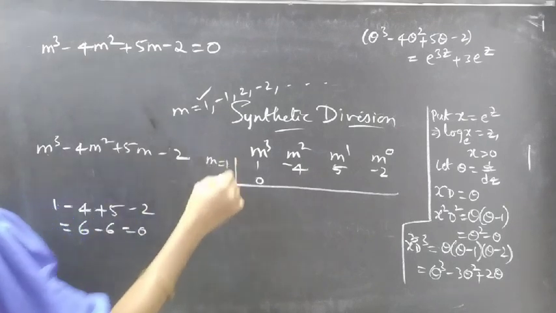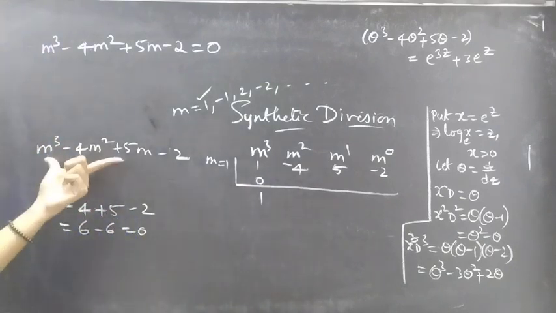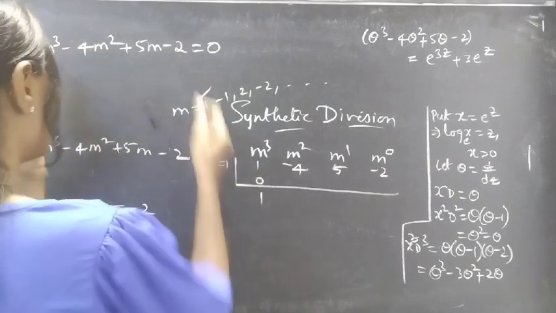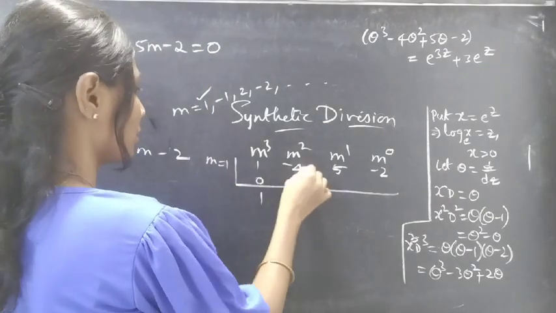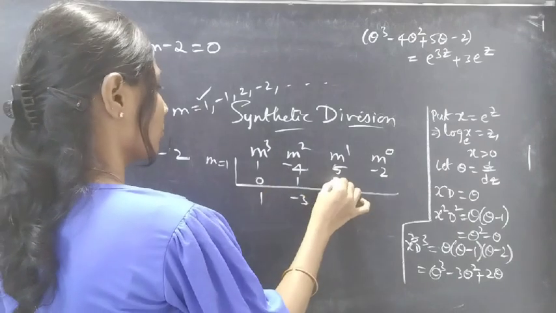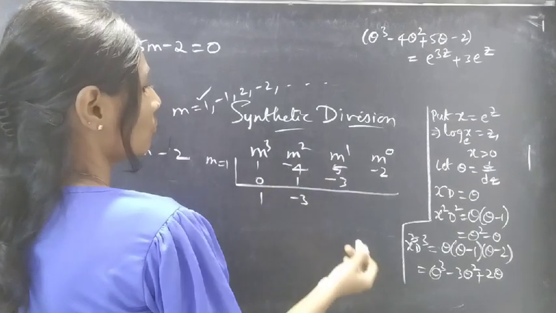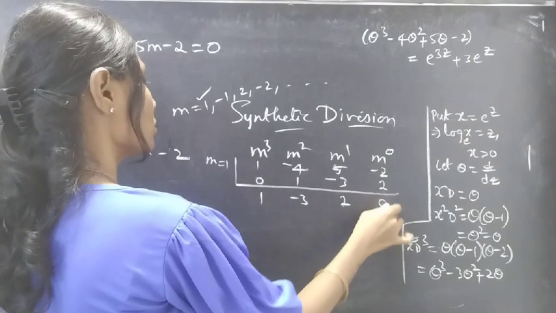When m equals 1, m equals 1 satisfies this polynomial. 1 into 1, 1. Minus 4 plus 1 is minus 3. 1 into minus 3, minus 3. 5 minus 3 is 2. 1 into 2 is 2. Minus 2 plus 2 is 0.